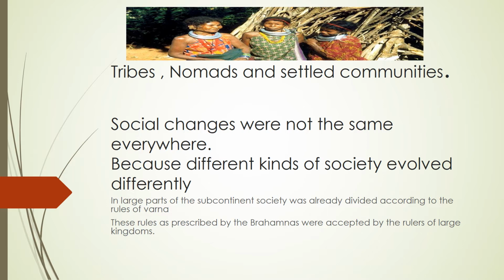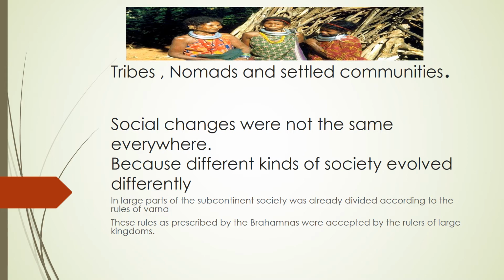In large parts of the continent, society was already divided into the rules of the Varna. We all are aware of the Varna system. These rules were prescribed by the Brahmins and they were accepted by the rulers of the large kingdoms. The difference between the high and the low, the rich and the poor, increased, and under the Delhi Sultans and the Mughals it increased further.